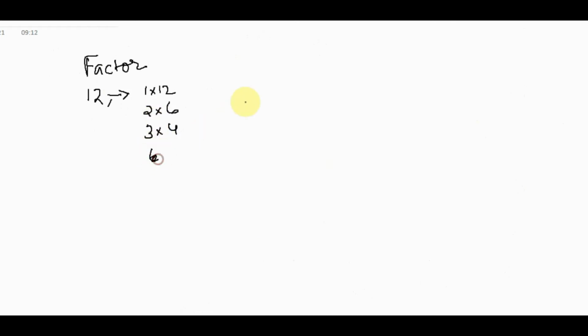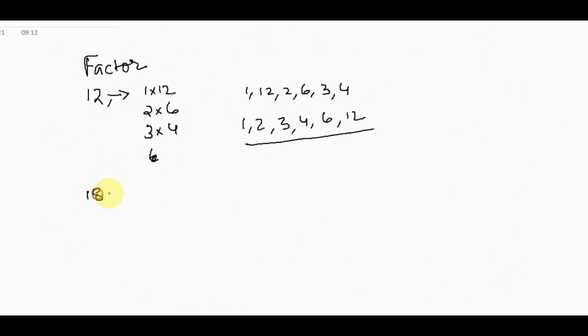So what are the factors? 1, 12, 2, 6, 3, 4. We can write in order 1, 2, 3, 4, 6, 12. So 12 has 6 factors. Then we check another number, 18.